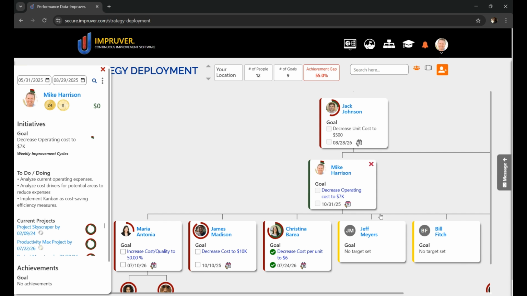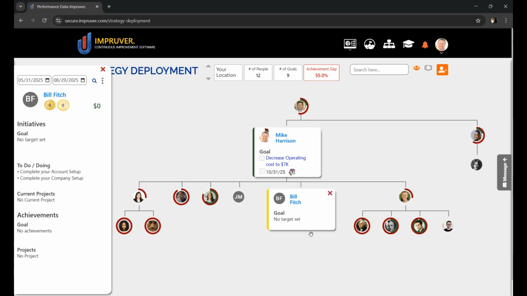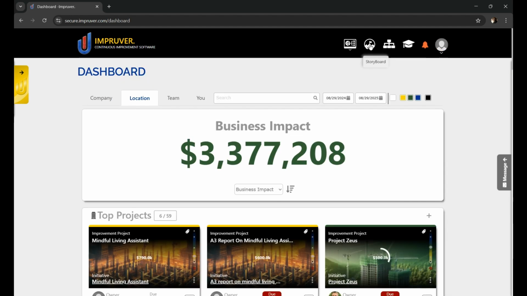Let's do an example by taking a look at Bill Fitch. Since Bill is a brand new employee, he doesn't have a lot of information, but we can dive into his storyboard so we can set his goal. So right now, Bill's storyboard is completely empty. Let's go and log into Bill's account and set his first goal. So Bill's just going to navigate to his storyboard.